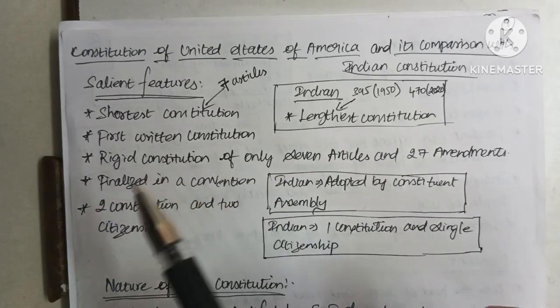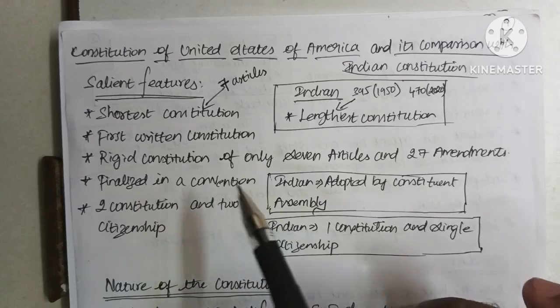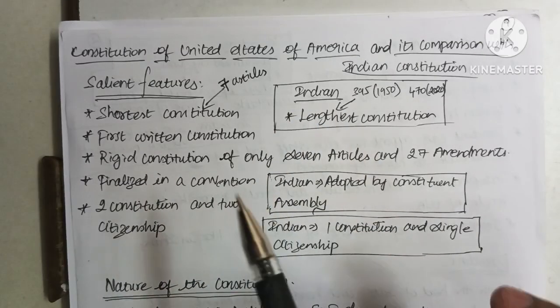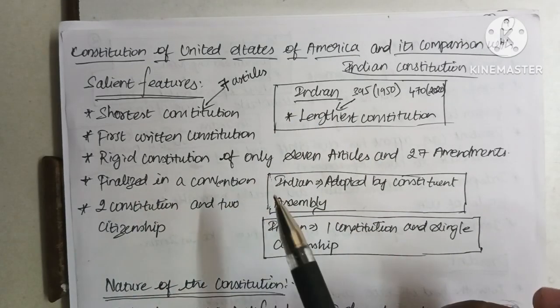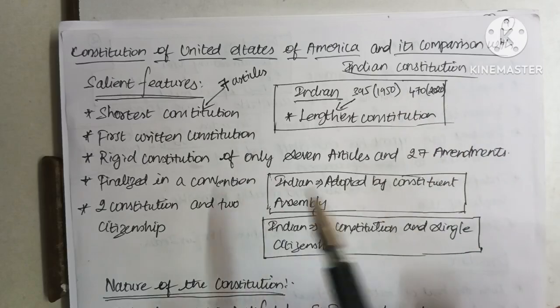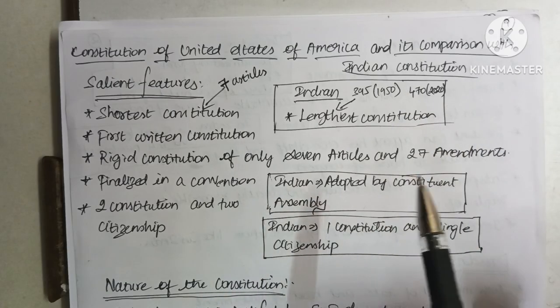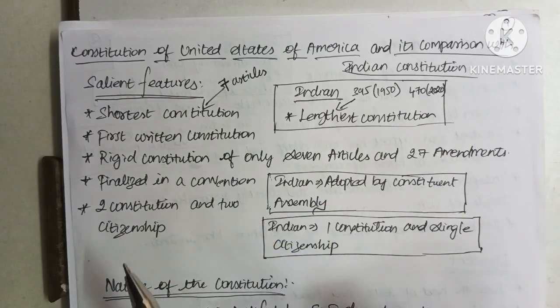Which means that the US constitution was formed by the group of states of that country, but the Indian constitution was formed by a separate constituent assembly formed for the purpose.